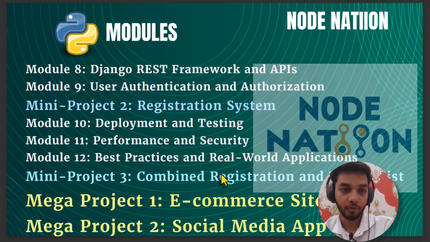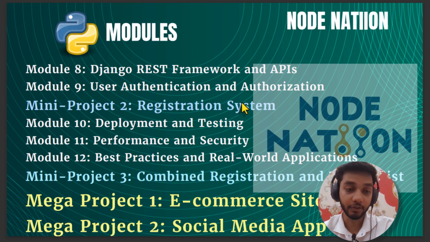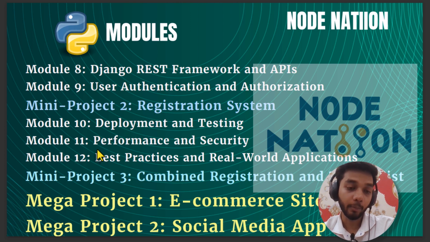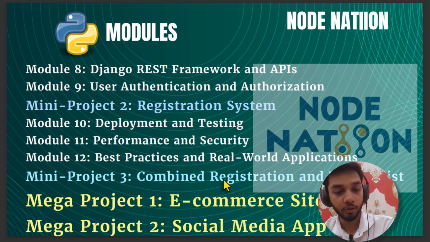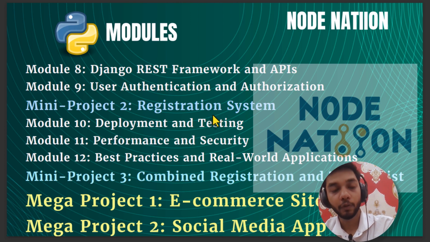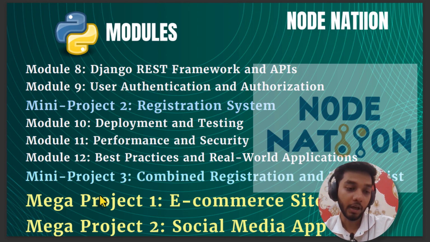Our next module is going to be Django REST framework and APIs. This is the most important topic of Django. Another module is user authentication and authorization, and again we are going to create another project, which is going to be a registration system. We are also going to see the deployment of the projects which we will be creating in this series, and also the measures and performance, the best practices and real world applications in Django. And in our third mini project we are going to combine the registration system with our to-do list application. So yeah, these are the mini projects.